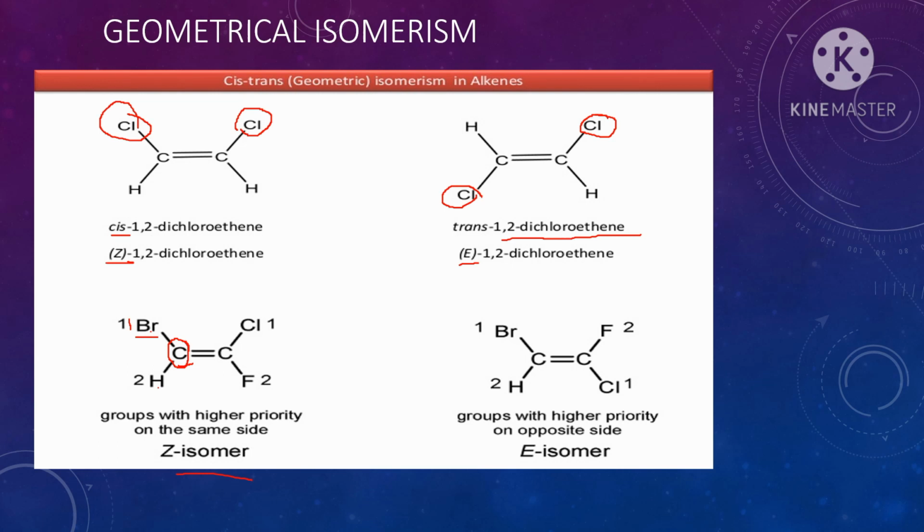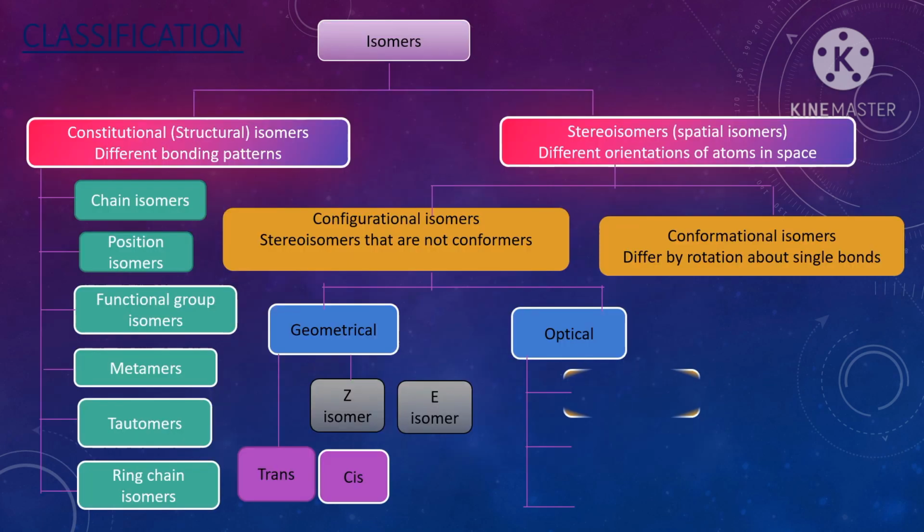On the other carbon, there are chlorine and fluorine, and chlorine is the higher priority group. So when the same high priority groups are present on the same side, that is called the Z isomer. If the higher priority groups are attached on opposite sides, that is called the E isomer.